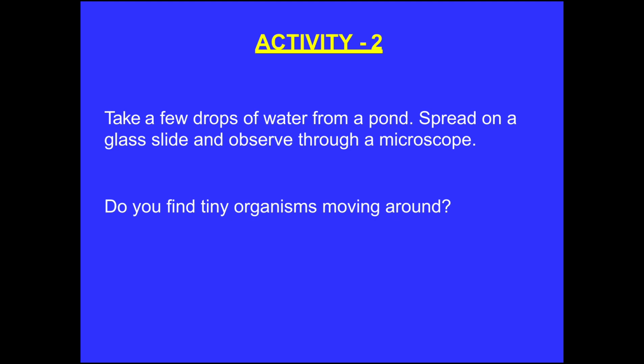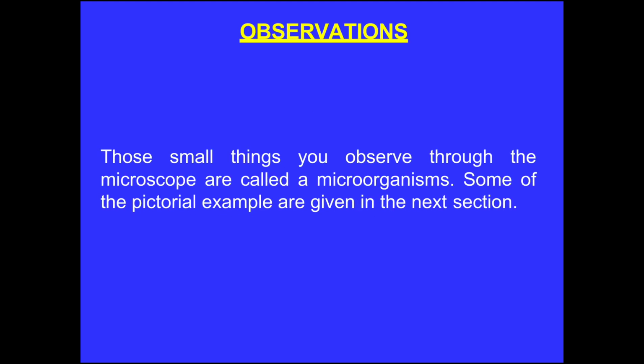In the same way we can do another activity. Take a few drops of water from a pond and spread them on a glass slide and observe through a microscope. Do you find tiny organisms moving around in the slide? Yes, there will be some organisms moving around in the slide in both cases. Those small things you observe through the microscope are called microorganisms. Some pictorial examples I am going to show you in the next slide.